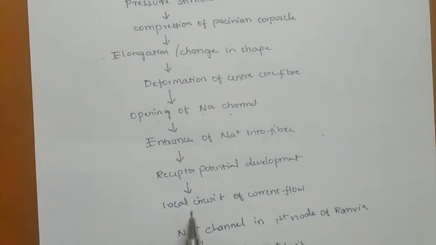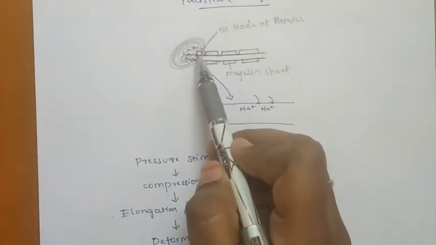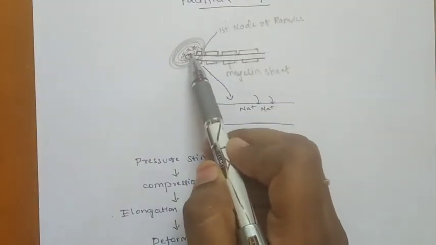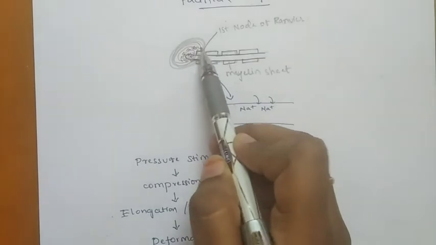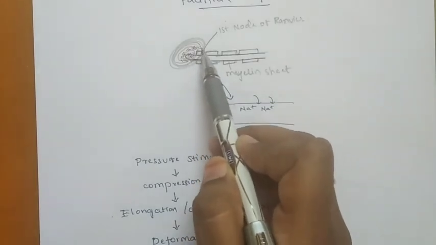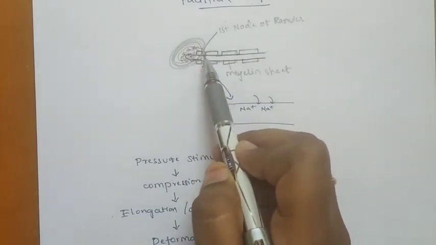Next, local circuit of current flow. There will be a local current flow here. In this region, when the sodium ions enter, there will be a current flow that will reach the first node of Ranvier within the corpuscle.